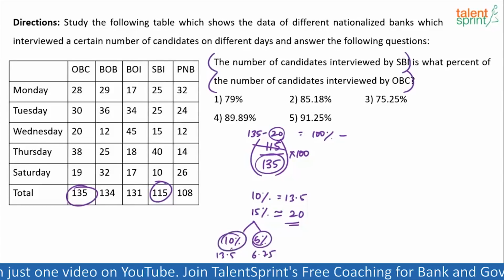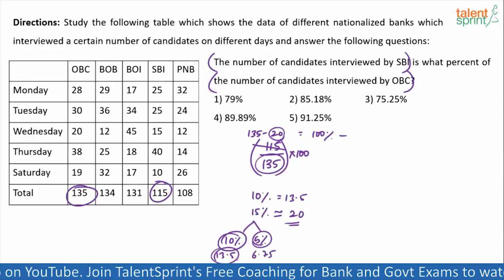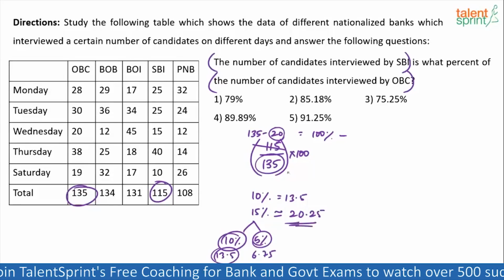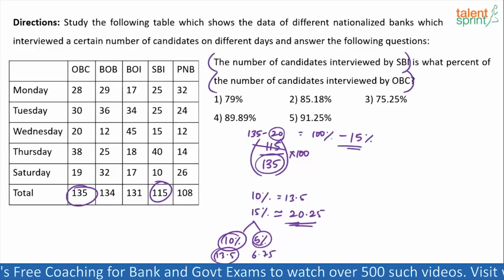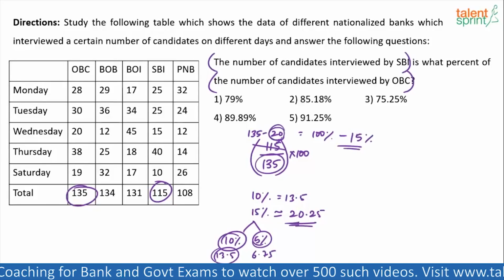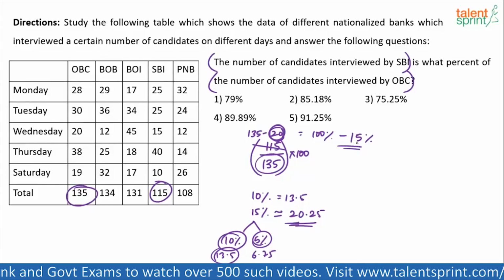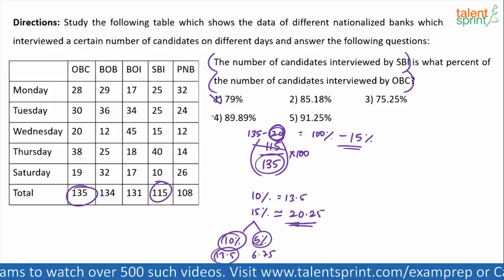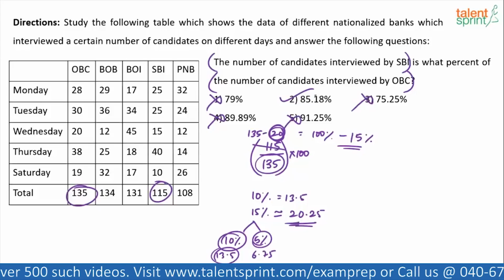5% is half of 10%. So half of 13.5 is 6.75. So 13.5 plus 6.75 is actually 20.25, very close to 20. So can I say this 20 value here is approximately 15%? Yes. So 100% minus 15%, the answer should be close to 85%. Option 1, option 3, option 4 and option 5 are wrong, and hence option 2 is the correct answer.